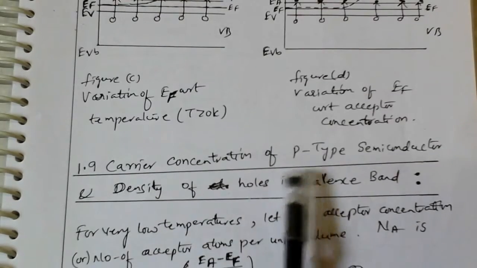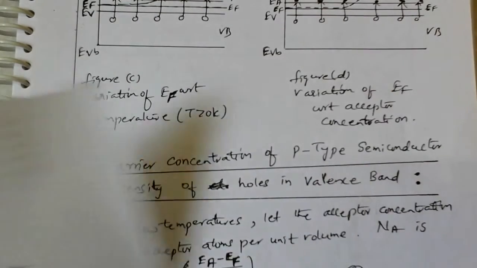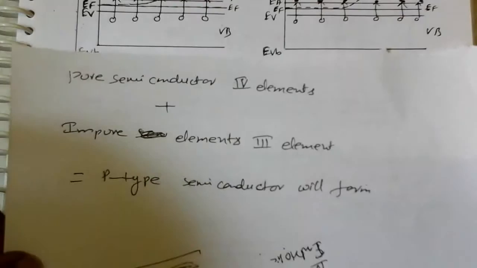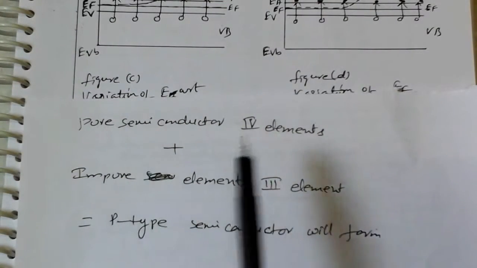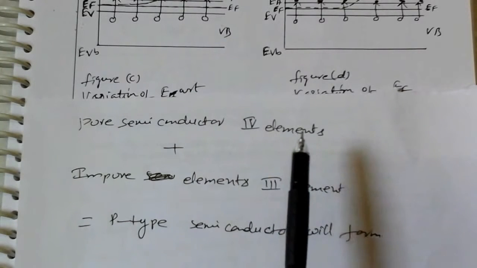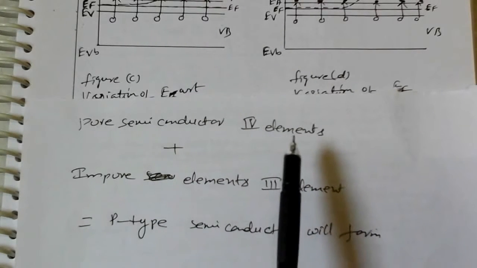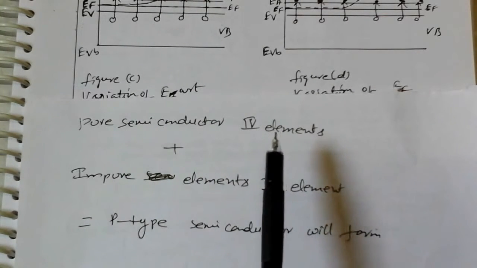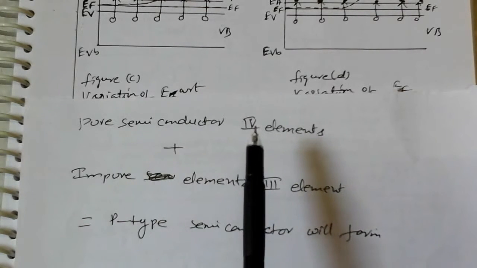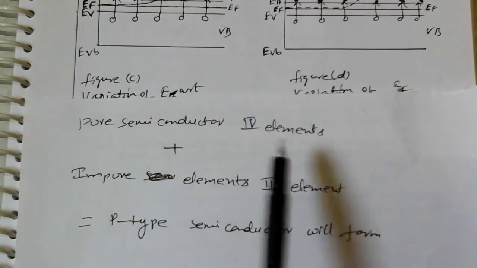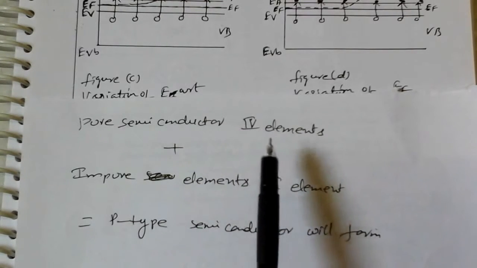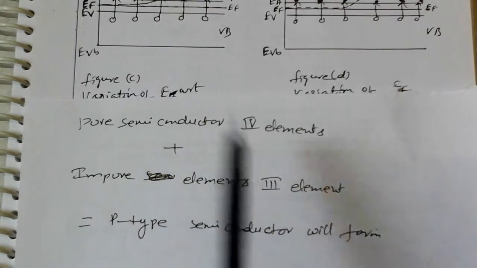How this p-type semiconductor forms, we can see here in the picture. A pure semiconductor, meaning an intrinsic semiconductor, is made of fourth group elements. So the fourth group elements are called pure semiconductor elements or pure semiconductor material.